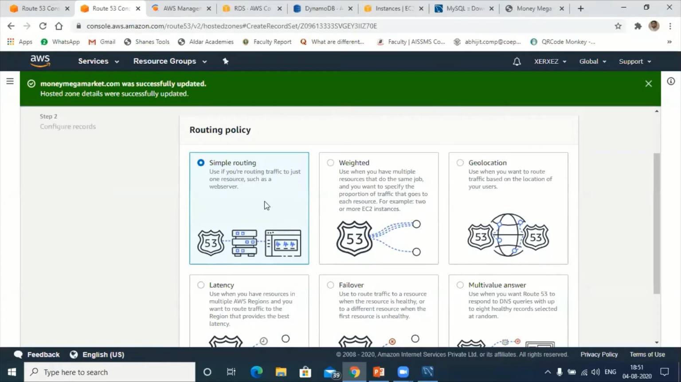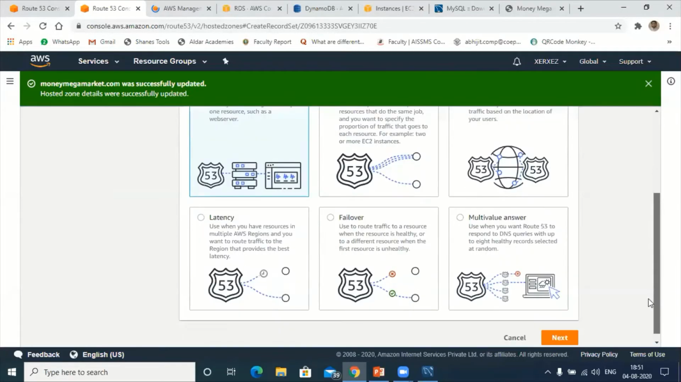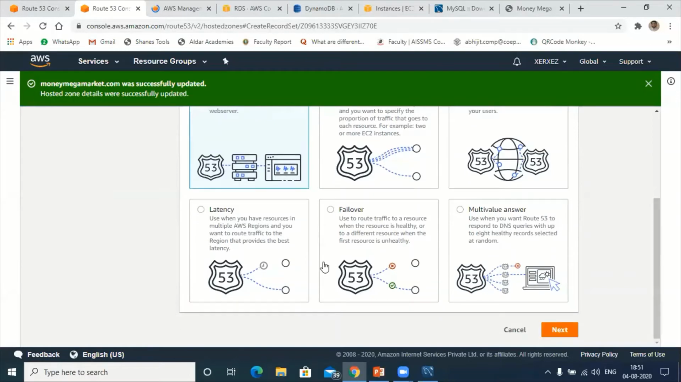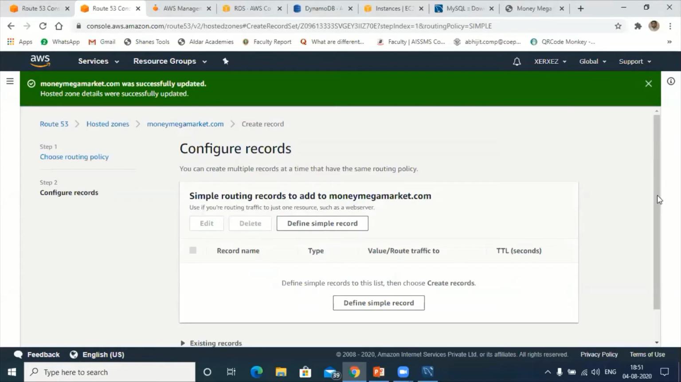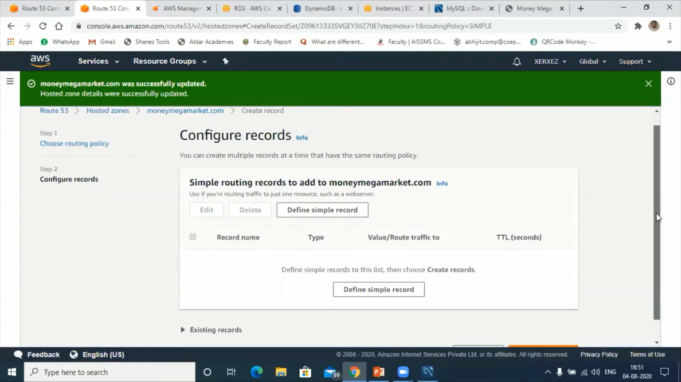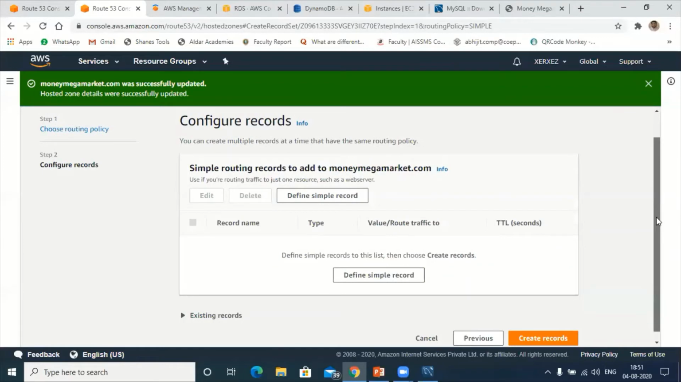Since I'm going to have a simple website so that everyone can visit my site to know about my services, I will select simple routing. Next, click on simple routing, create. Now the most important part: define simple record. Click on define simple record.